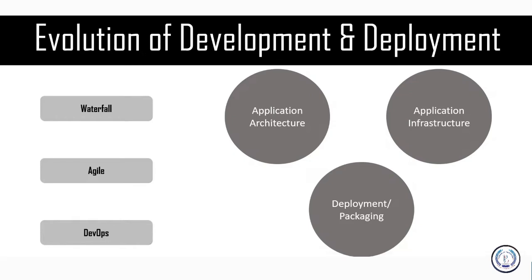Now, when we talk about deployment and packaging, we have different ways in which these applications are hosted, or in which these different ways of software development and deployment work. So when you talk about deployment packaging, your waterfall model supports physical servers. You have a physical server. Similarly, when you talk about DevOps, or rather, we have Agile first.